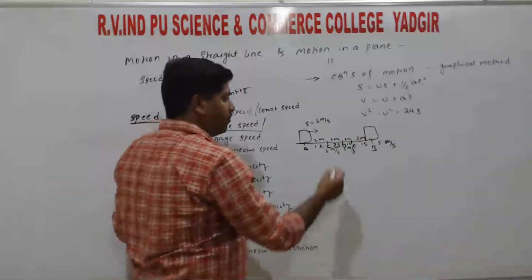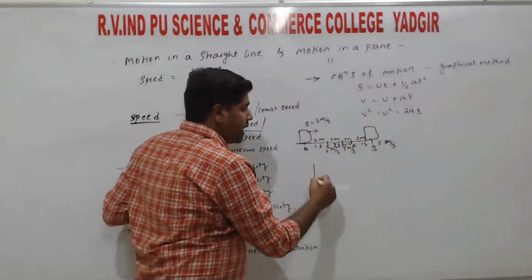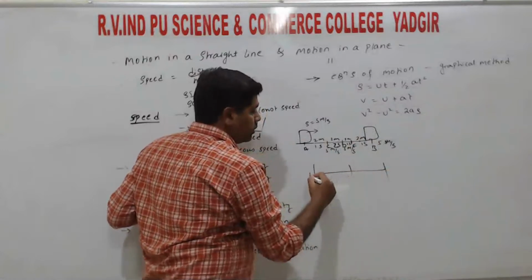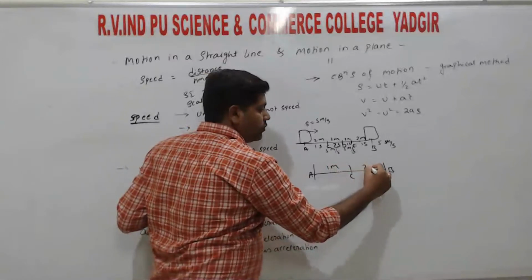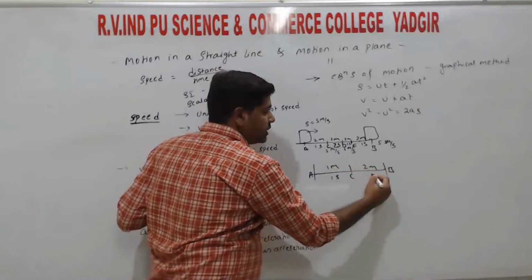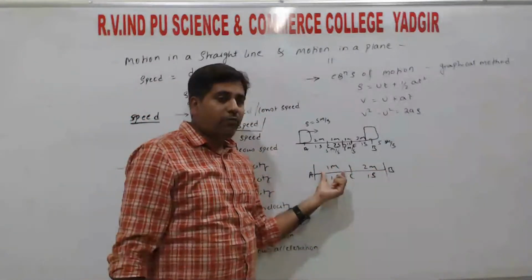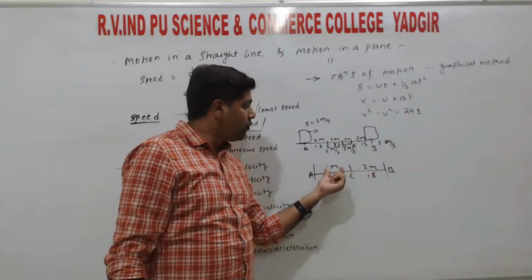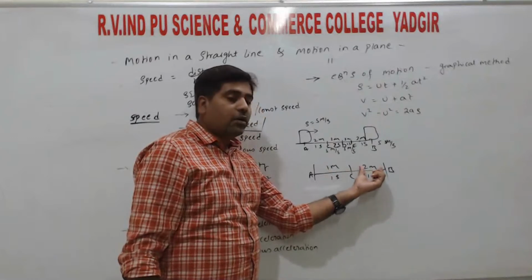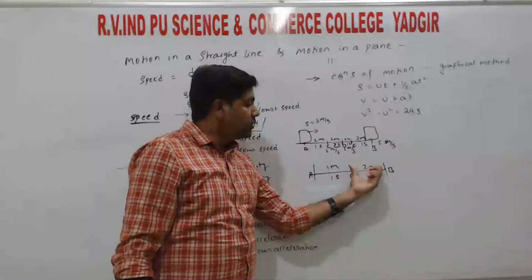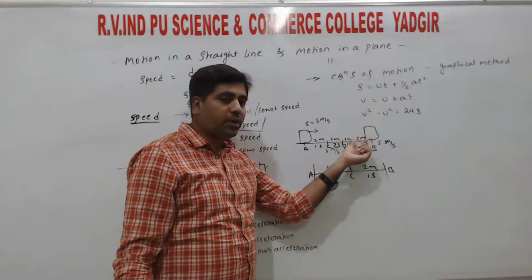Another, it covers unequal distances in equal intervals of time, right? So A to C is 1 meter and C to B is 2 meters. So A to C it will take 1 second, C to B it will take 1 second. So the distance is not equal, there are variable distances. So A to C, 1 meter is covered in 1 second. In the same 1 second, 2 meters are covered. That means the distance varies, the time is the same. In the previous case the distance is the same, the time varies.